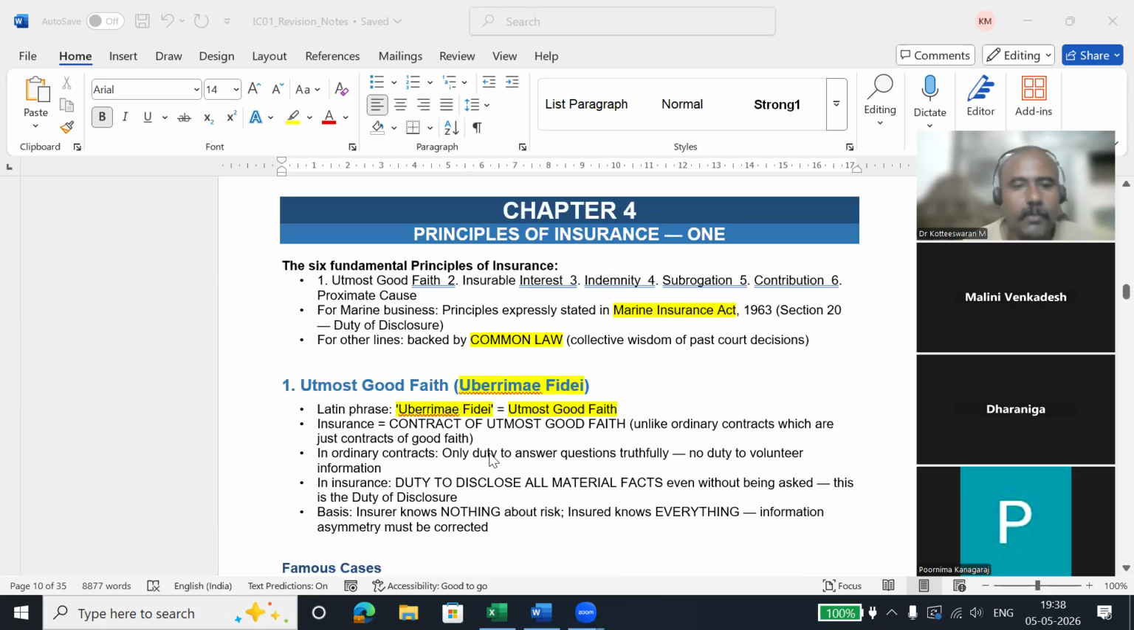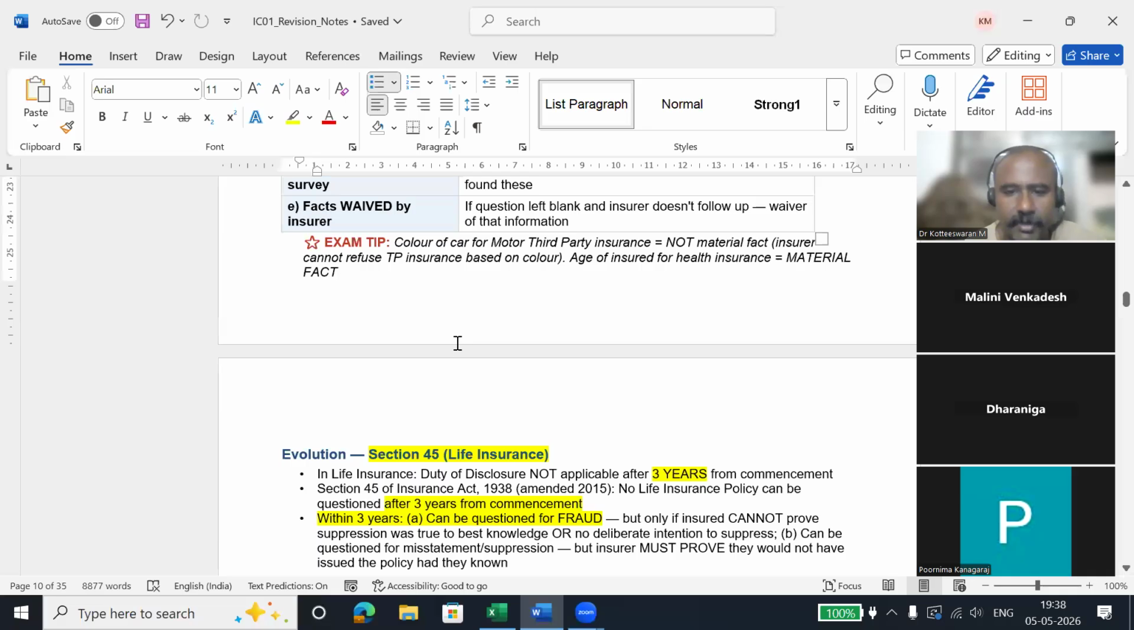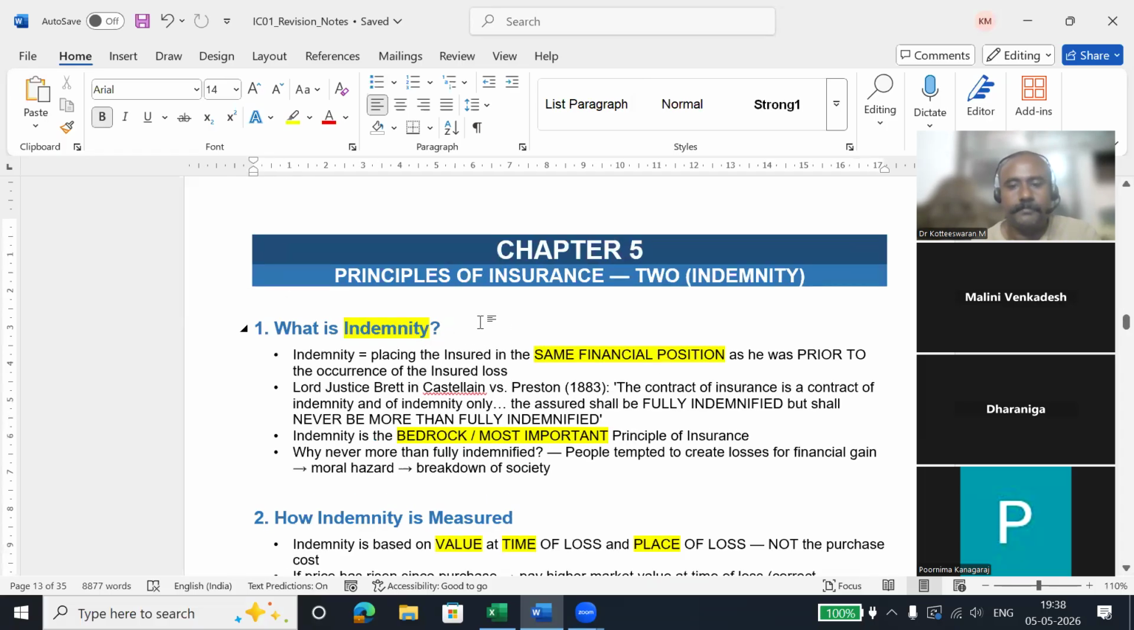We have six. One is utmost good faith, that is called uberrimae fidei, and we have insurable interest, indemnity, subrogation, contribution, and proximate cause. In chapter 4 we have seen the first two principles, utmost good faith and insurable interest. So now we are going to see about indemnity, subrogation, contribution, and proximate cause in the following chapters. So chapter 5, it's called indemnity.